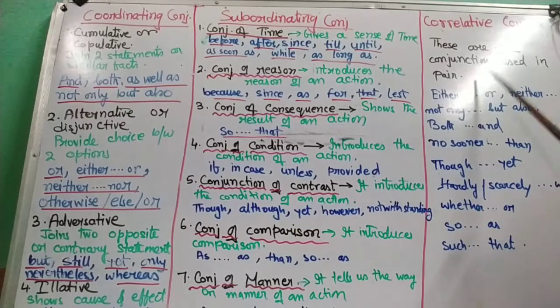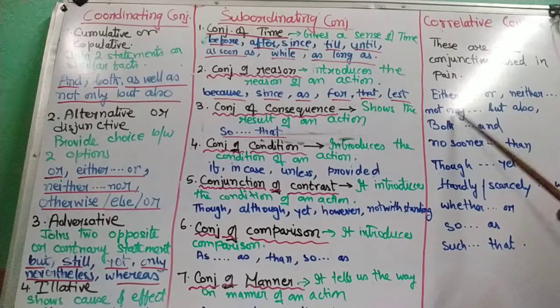Finally, we have the correlative conjunctions. They are always used in pairs, like either or, neither nor, not only but also, both and, no sooner than, etc. So thus, this is all about conjunctions, children.